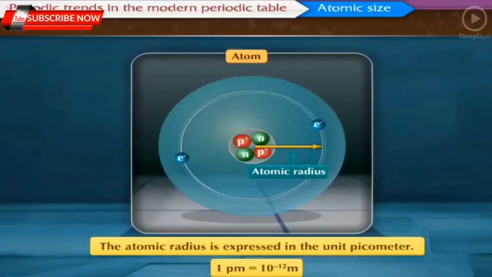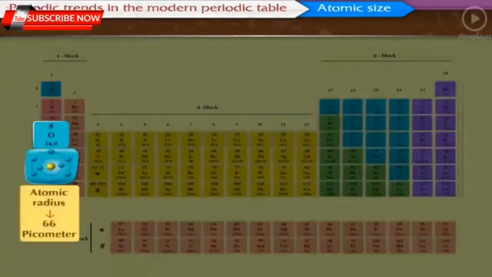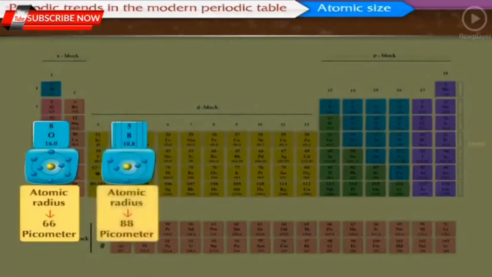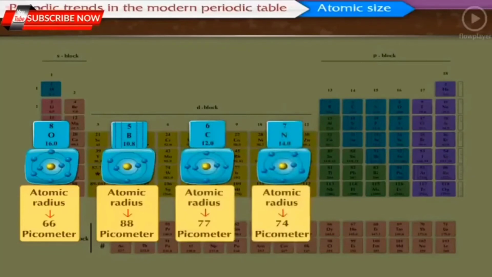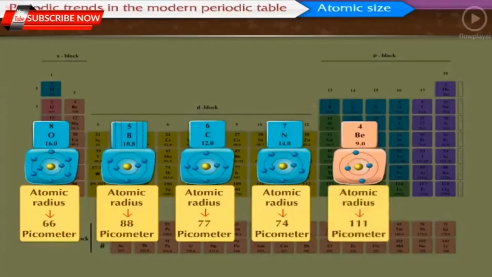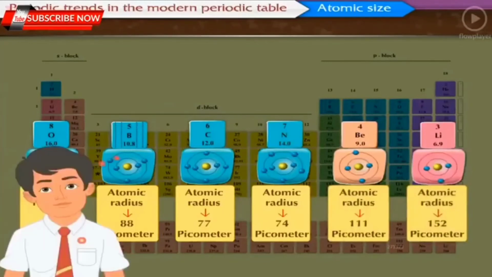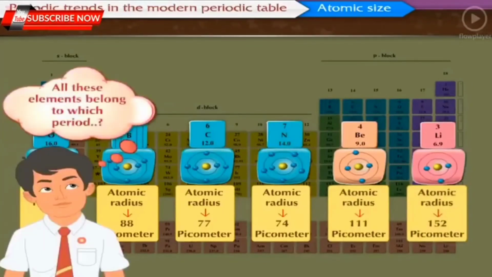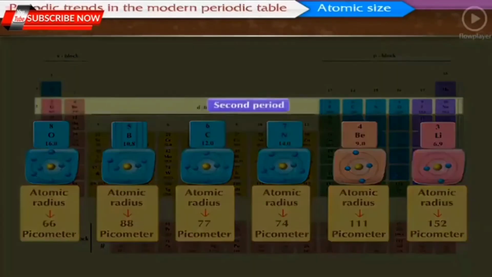Now, let us determine the atomic radius of some elements. The atomic radius of oxygen is 66 picometer. Boron is 88 picometer. Carbon is 77 picometer. The atomic radius of nitrogen is 74 picometer. The atomic radius of beryllium is 111 picometer and that of lithium is 152 picometer. All these elements belong to which period? Can you guess? Yes, you are right. All these elements belong to the second period.